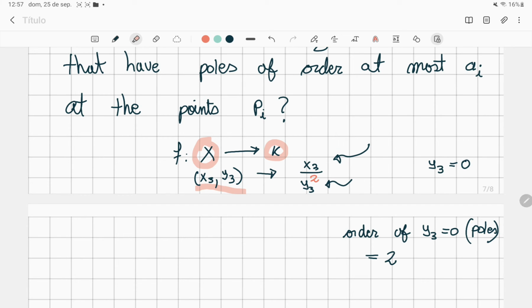So the order of this pole will be 2. So this number here is the order of the pole.